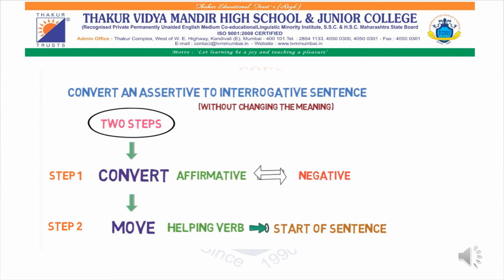Don't worry at all. If they tell you how to convert a particular sentence from assertive to interrogative, then you all have to keep only two steps in mind. As soon as you get a particular sentence, check whether that sentence is in positive form or negative form. If it is positive, then you have to convert it into negative by adding not. If it is negative, then you have to convert that particular sentence into positive.